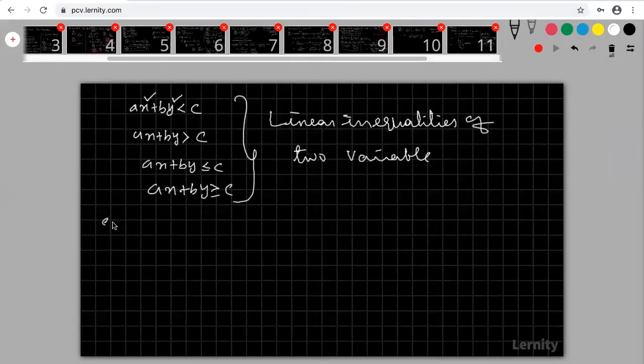Okay, for example, look at the example. Examples are x plus y less than 3. Please give one more example for this one. Any example for this? ax plus by greater than 7? Yes.